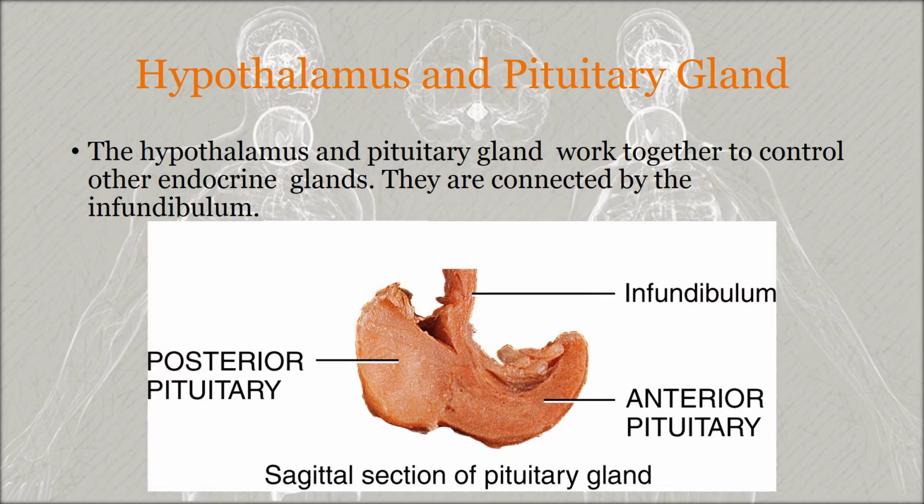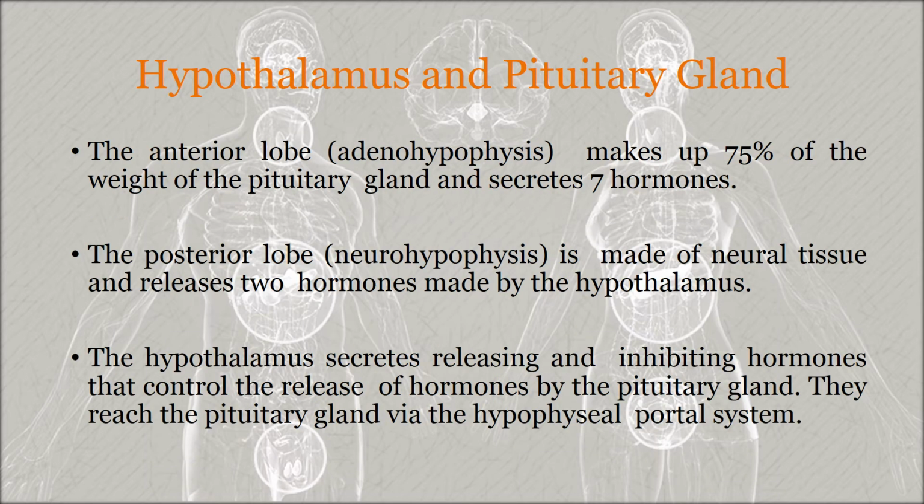In this image, the sagittal section of the pituitary gland is given, and we can see the posterior and the anterior pituitary and the infundibulum portion, which is a funnel shaped region that connects the pituitary gland with the hypothalamus. We already said that the pituitary gland is anatomically and functionally separated into two portions, the anterior pituitary and the posterior pituitary. The anterior pituitary, or anterior lobe, is also known as the adenohypophysis.